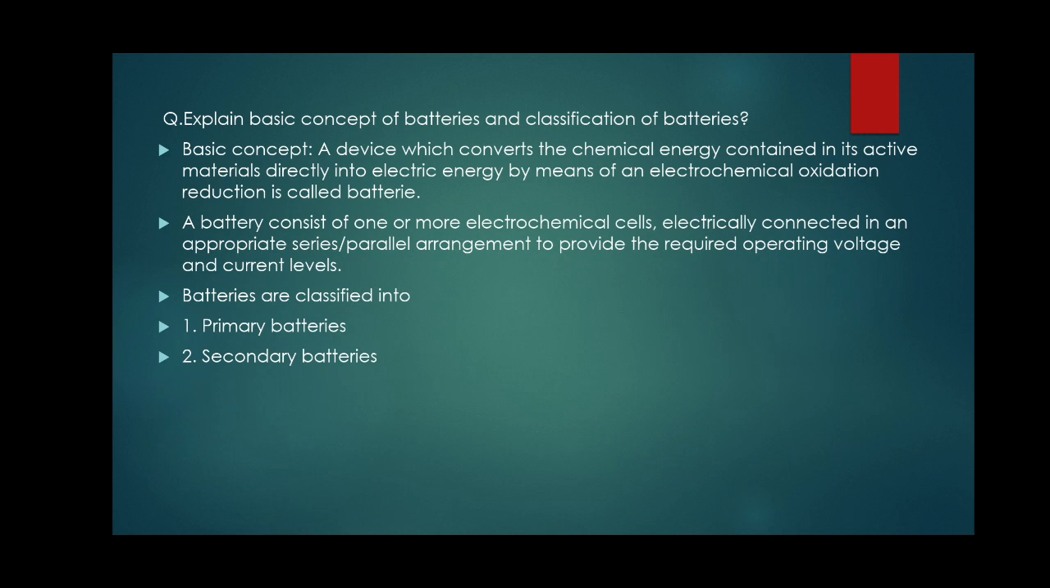So what is the construction of a battery? A battery consists of one or more electrochemical cells. A cell is a combination of cathode and anode, electrically connected in series or parallel. End to end is called series. If it is connected to the common terminal, it is called parallel. This gives the required voltage and current level. Batteries are of two types: primary batteries and secondary batteries.